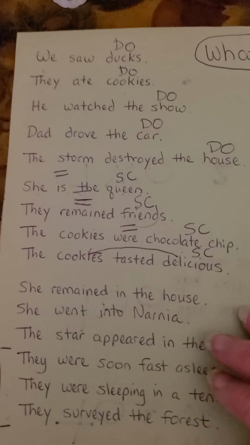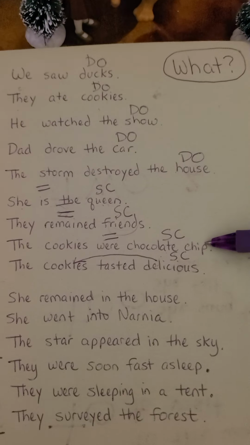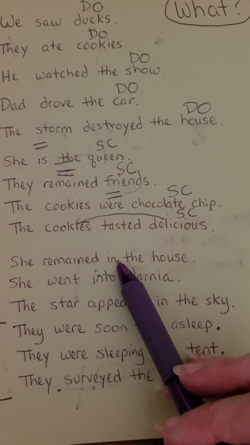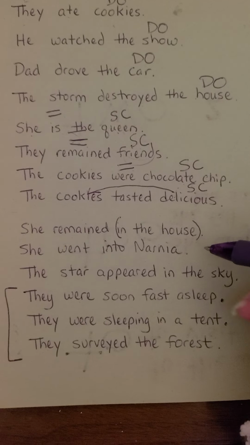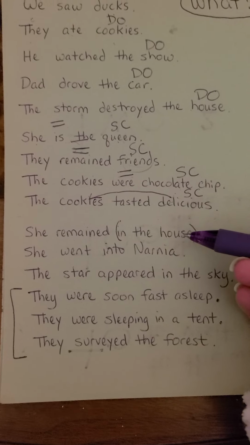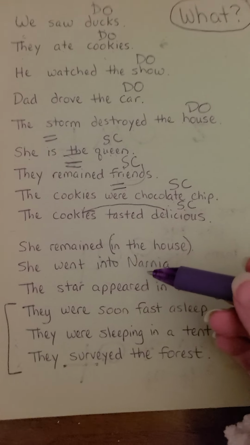However, not all verbs have direct objects or subject complements. Let's look at these. She remained what? No, this says where. There's no direct object and no subject complement. She went into Narnia. She went what?